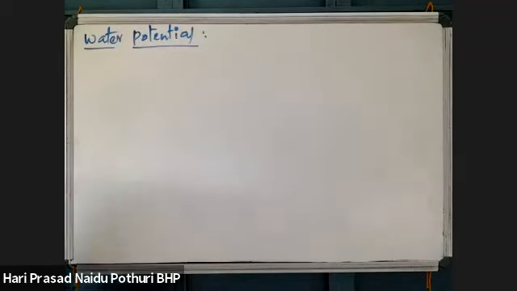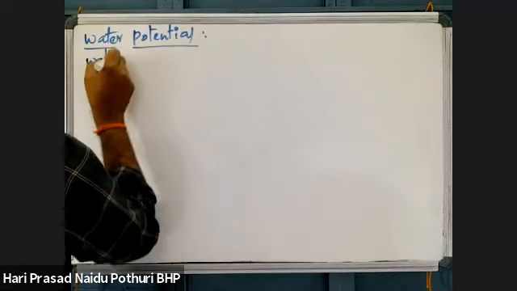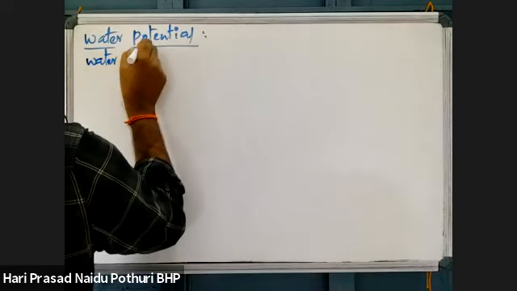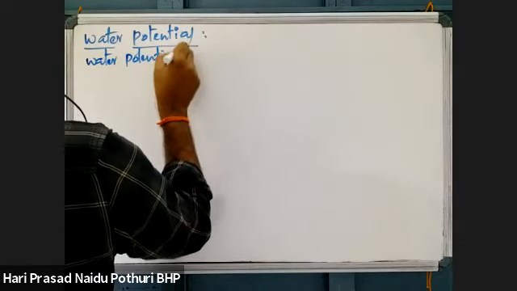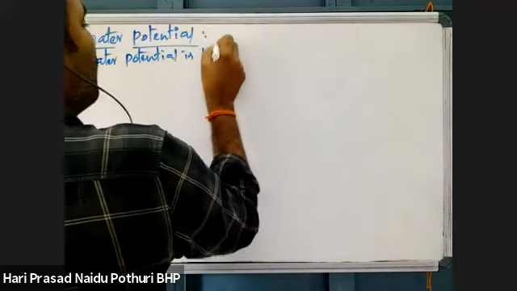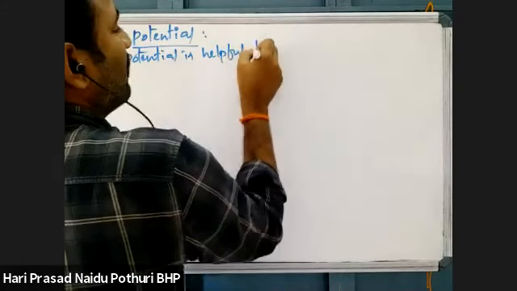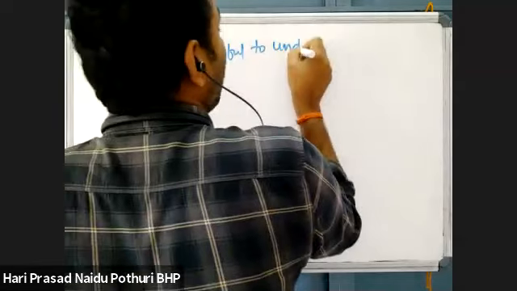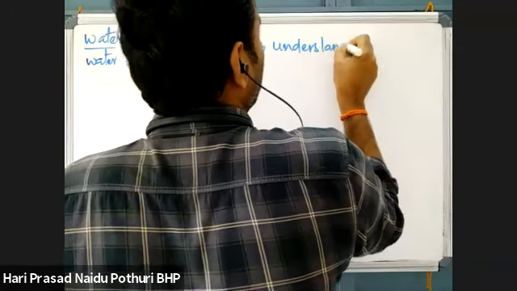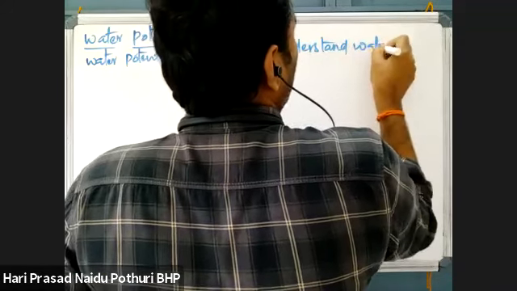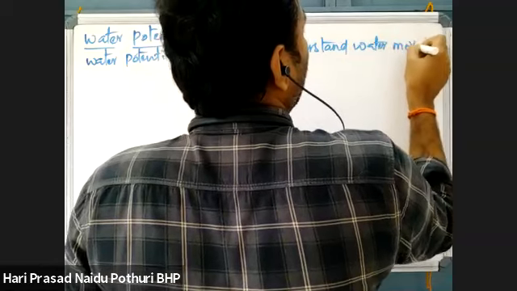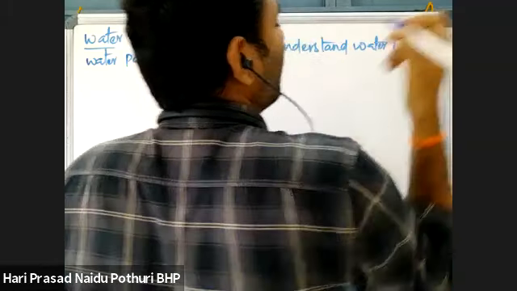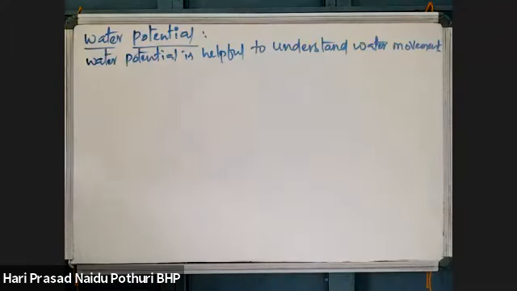Water potential is helpful to understand water movement, whether it is long distance transport or short distance transport.